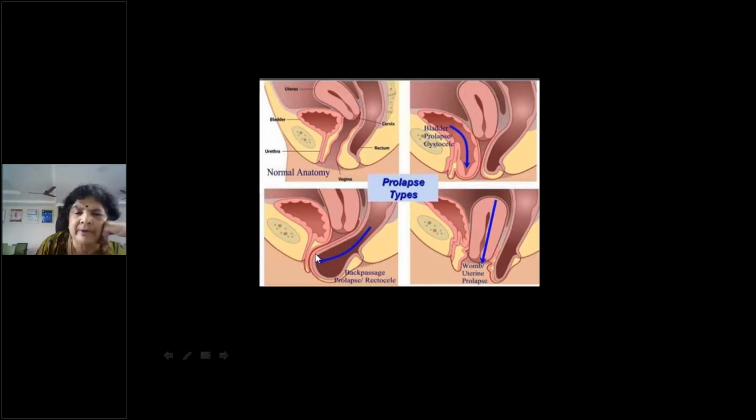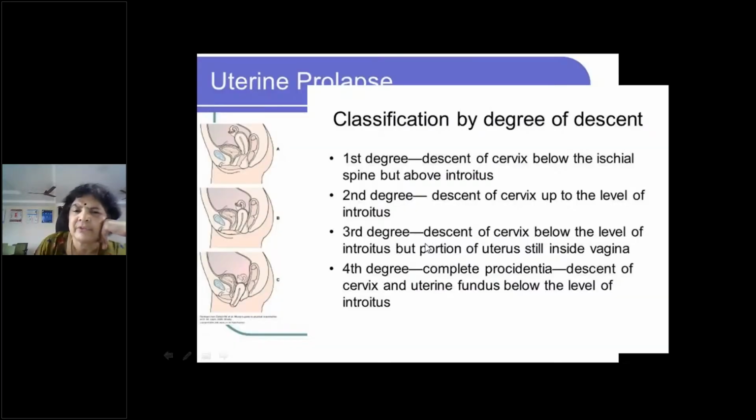This is coming out. And when the uterus comes out, you call it a prolapse of the uterus. Now it is lying just at the level of the introitus. So cystocele, urethrocele anteriorly, and posteriorly enterocele and rectocele.